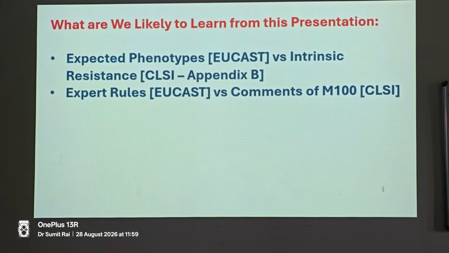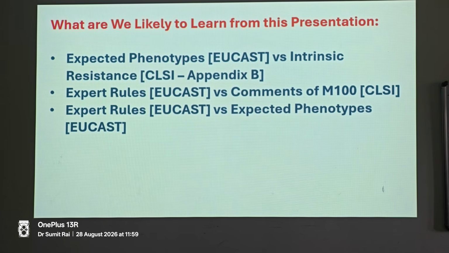Whereas if we see EUCAST, it is all available online, it is all free of cost, and it's very, very scientific. So we should know what are the differences between expert rules of EUCAST and what is the meaning of the comments of M100, because M100 or CLSI per se does not have a separate PDF for expert rules. They are integrated in tables 2, 3 and 1 also of your M100 document.